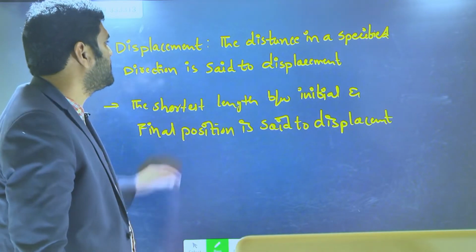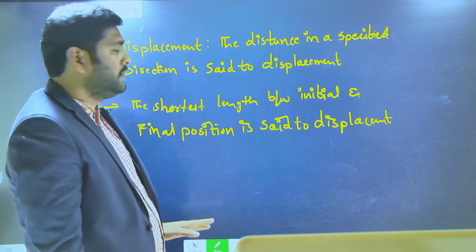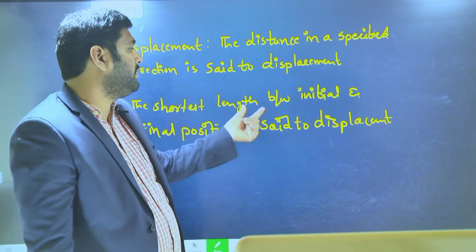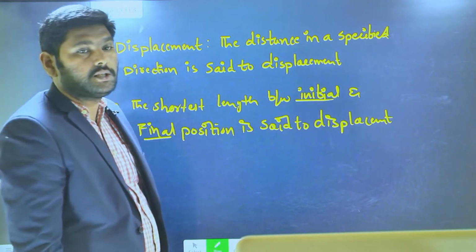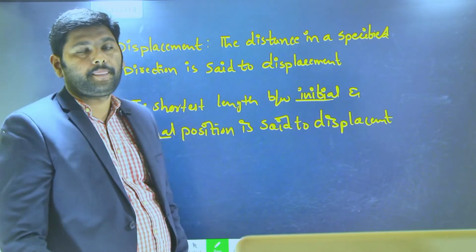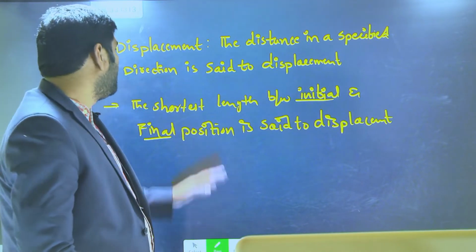So the distance in a specified direction is said to be displacement, and in the same way the shortest length between the initial and final position is said to be displacement. This is the definition of displacement.